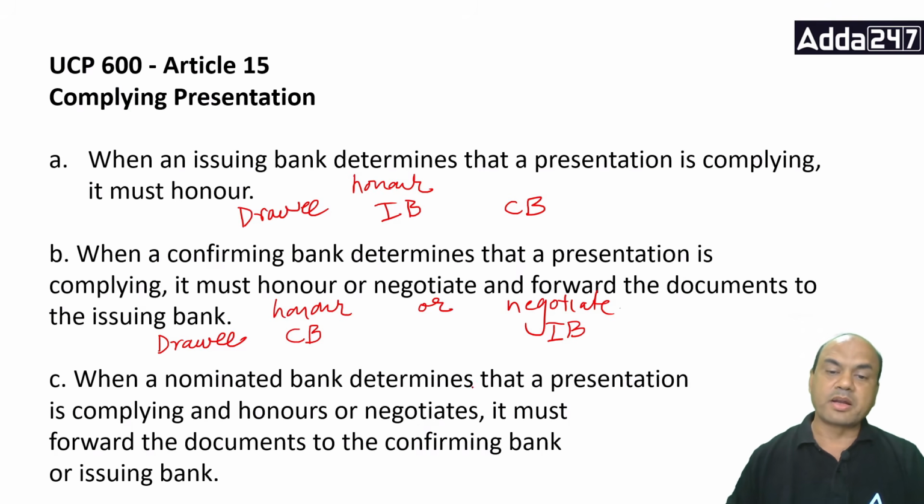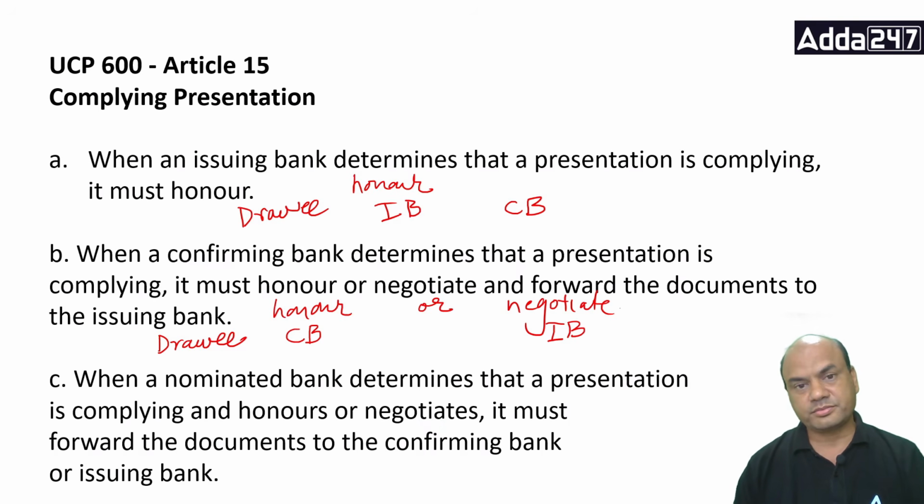When a nominated bank determines that a presentation is complying, this is the third bank, nominated, and honors or negotiates, it must forward the documents to the confirming bank or the issuing bank. Now that is quite common sense. By now you might have understood what nominated bank means. Earlier I told you there can be three banks: issuing bank, confirming bank, and nominated bank separately. Generally, nominated and confirming bank are the same. Generally, I'm saying, but it's not a rule. It can happen that they are different.